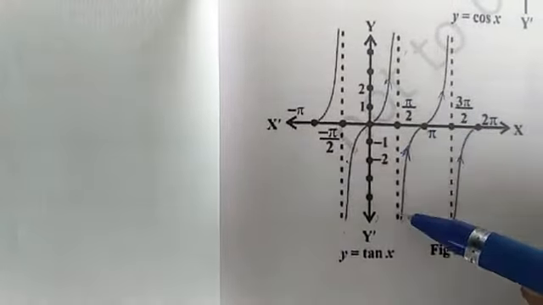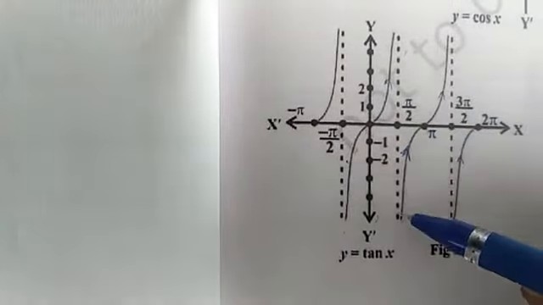Similarly, you can say about cot x also, because here it will decrease instead of increase. In the first part, from 0 to pi, it will decrease from infinity to 0, as we put values of x between 0 and pi by 2.